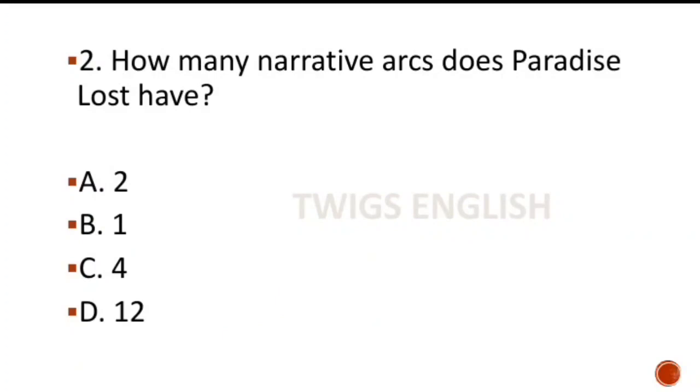Next, how many narrative arcs does Paradise Lost have? Options are 2, 1, 4, 12. Here the right answer is option A. That means Paradise Lost has 2 narrative arcs.